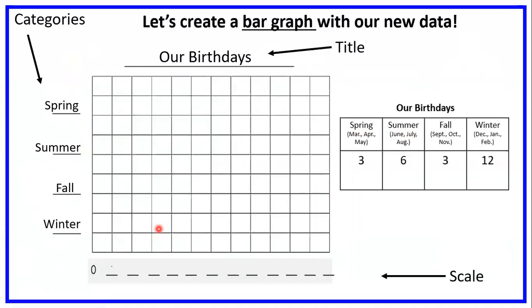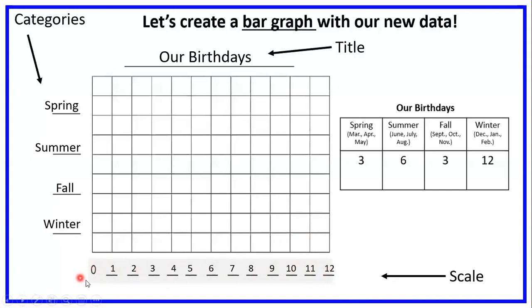Okay, so we labeled our title, we did our categories. Now we're going to move on to our number scale. What's really neat about this number scale is, to me, it looks like a number line or a ruler. Watch. It goes from 0 all the way to 12, one at a time.